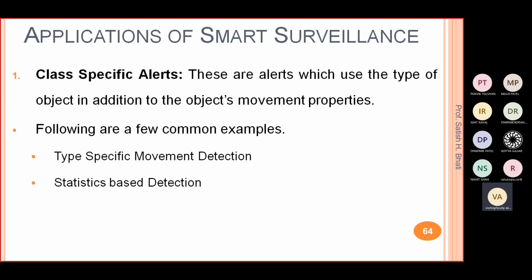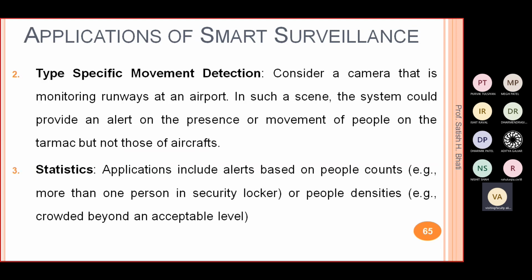Then the class specific alert. These are alerts which use the type of object in addition to the object's movement property, right? In that we specify the class, meaning the type of the object: you want to detect a person, only a vehicle, or some animal, right? If you want that kind of alert, you can include it in the class specific alerts. A few common examples are type specific movement detection and statistic based alerts, right? In type specific movement, as I told, you choose what object you want.